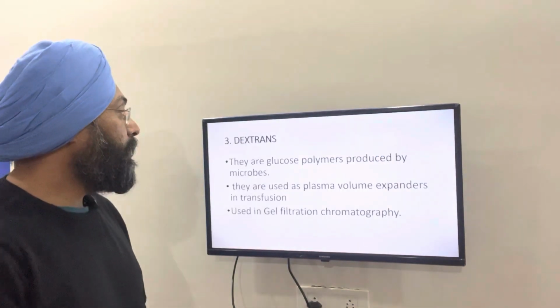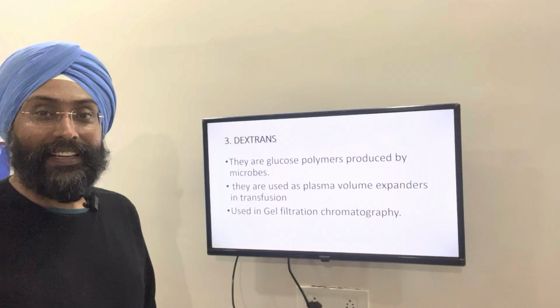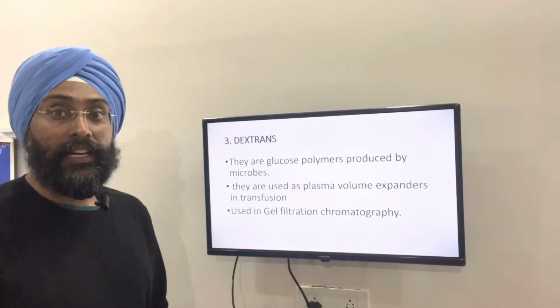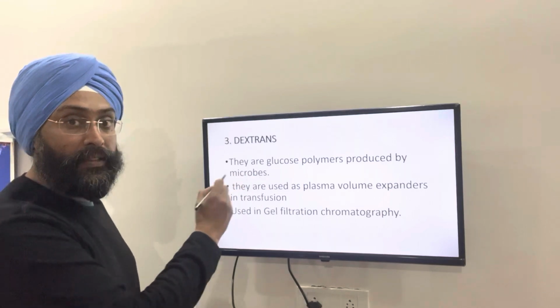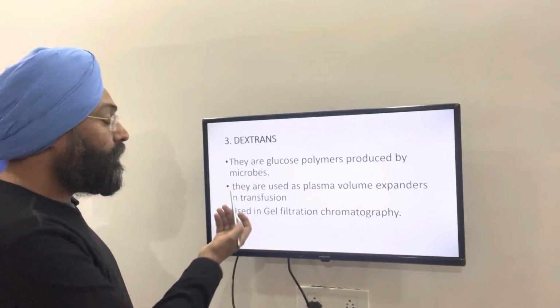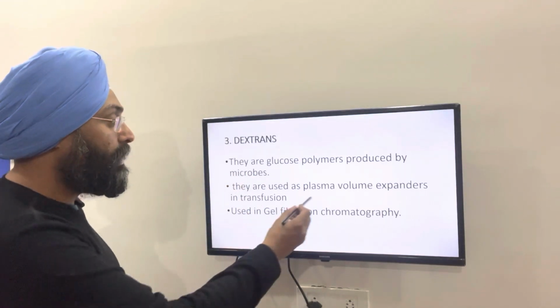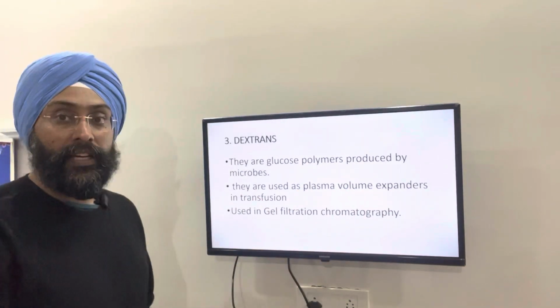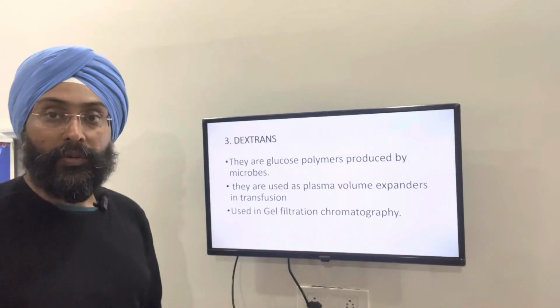Now we are coming to the third homopolysaccharide, that is dextrans. They are glucose polymers, but they are produced by microbes. And how are they useful? They are useful as plasma volume expanders in transfusion, and they are also used in gel filtration chromatography.